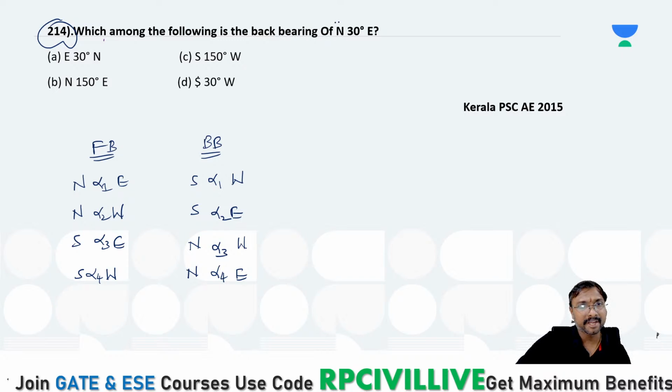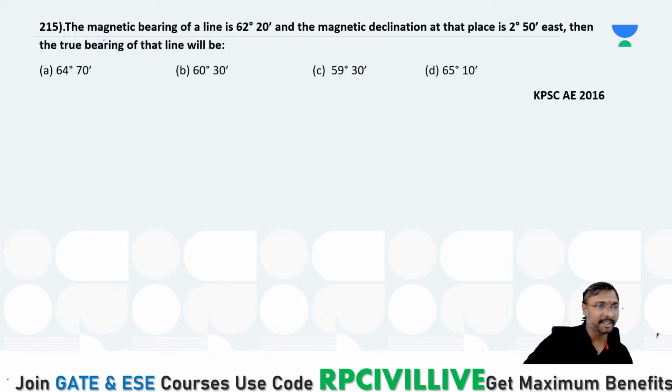Forebearing, right? Back bearing of this north 30 degree east, right? That north will become south, east will become west, and 30 degree will be as it is 30 degree, right? South 30 degree west means which option it will be? Option D will be correct na? Yes, Anjanelu and Leena correct answer, right? Now select the answer. 215 question.